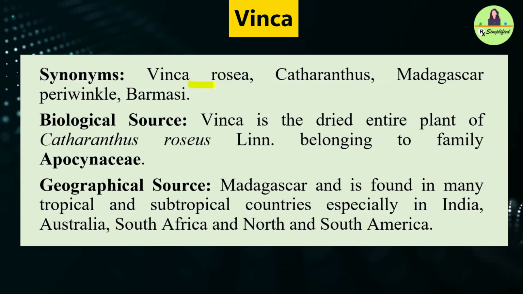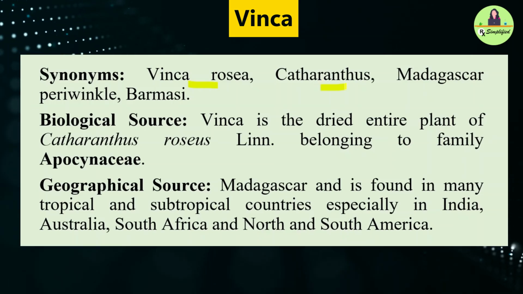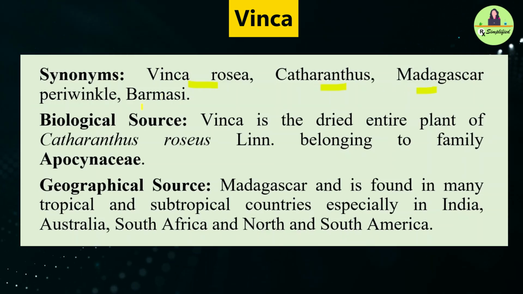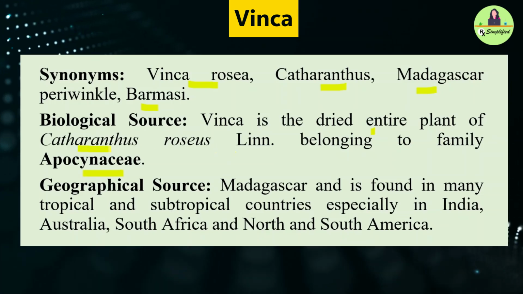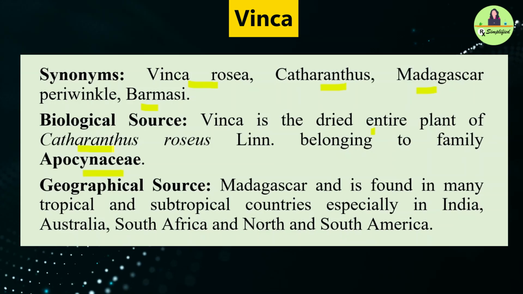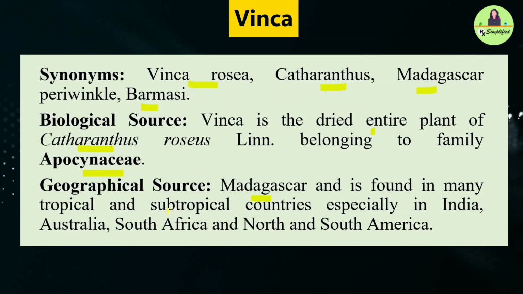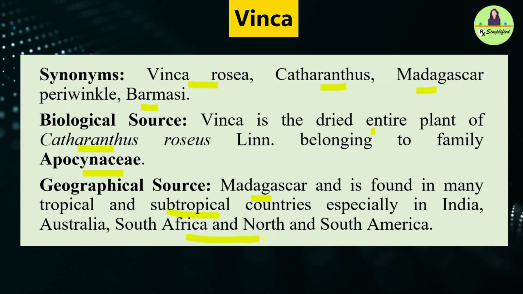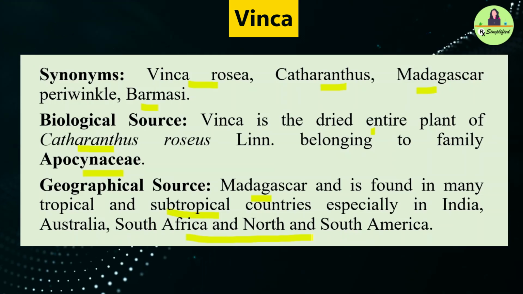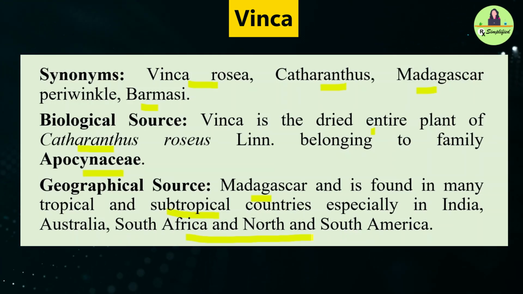Vinca, also known as Vinca rosea, Catharanthus, Madagascar periwinkle and Burmese, is a medicinal plant from the Apocynaceae family. It is obtained from the dried entire plant of Catharanthus roseus, originally from Madagascar, and it is now widely found in tropical and subtropical regions including India, Australia, South Africa, North and South America. The plant is famous for its medicinal properties, especially in cancer treatment.